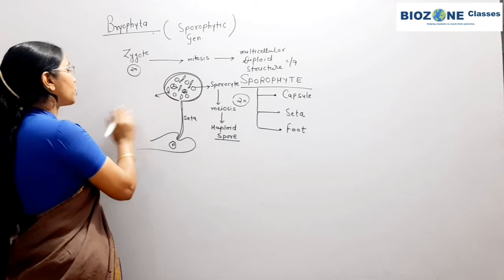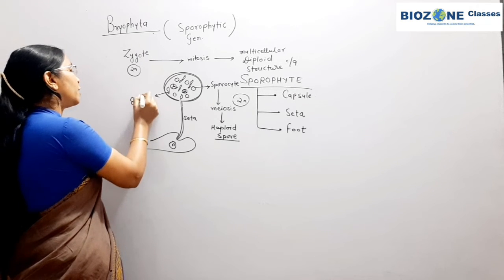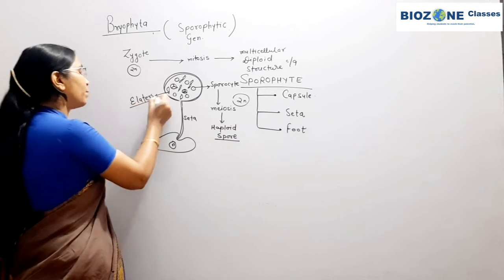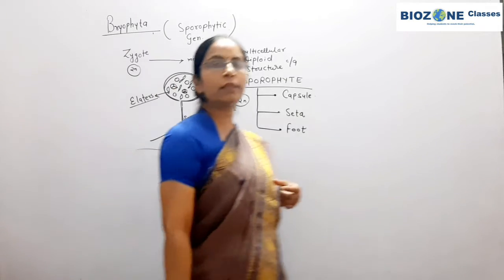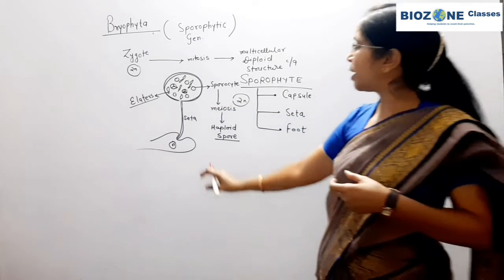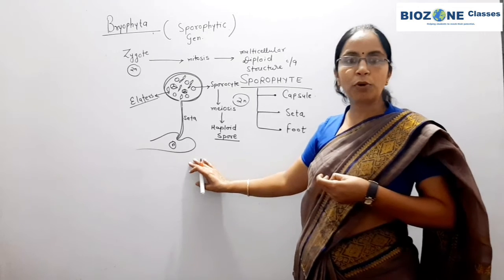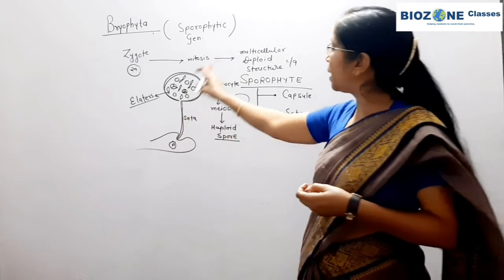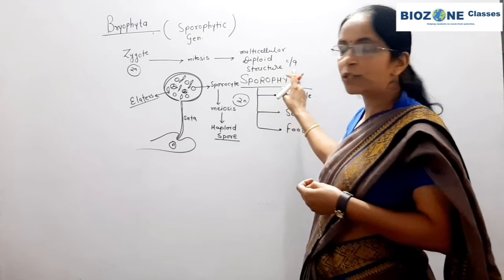These fibrous spoon-like structures are called elaters. Elaters mainly play a significant role in the dispersal of spores. So you remember this is for the sporophyte. The zygote divides by mitosis and produces a sporophyte.